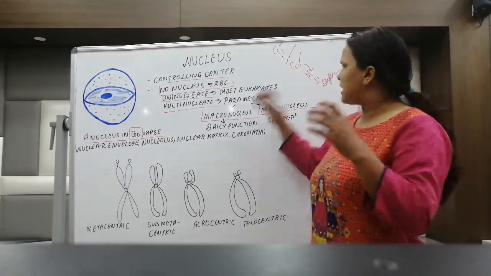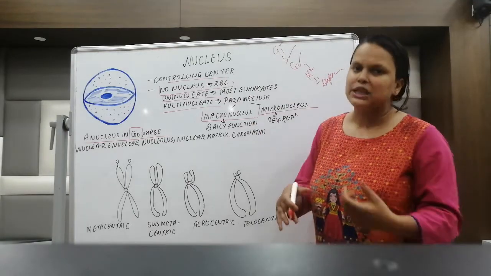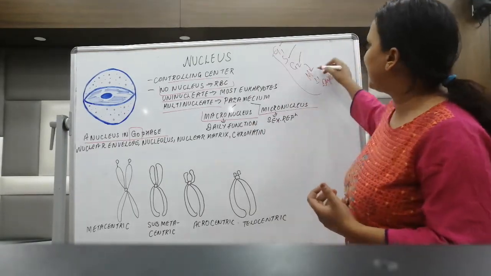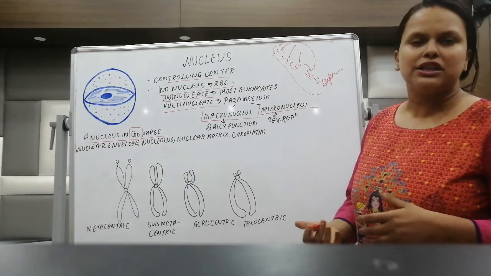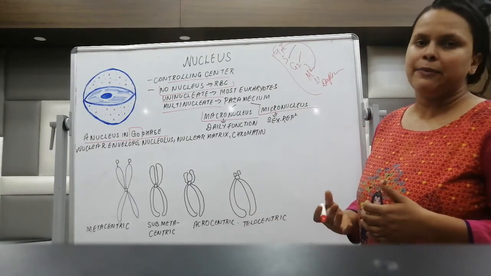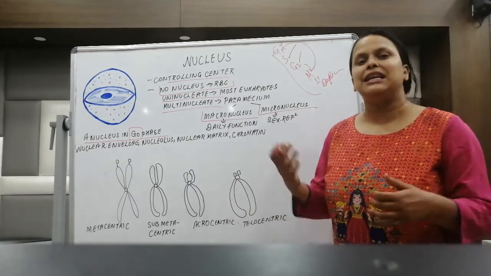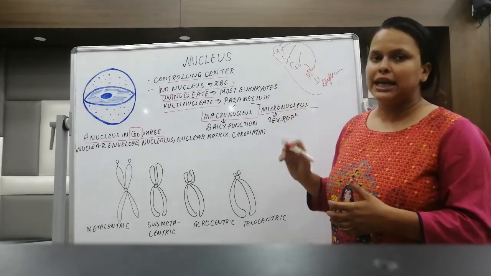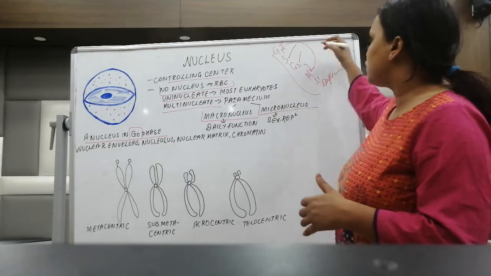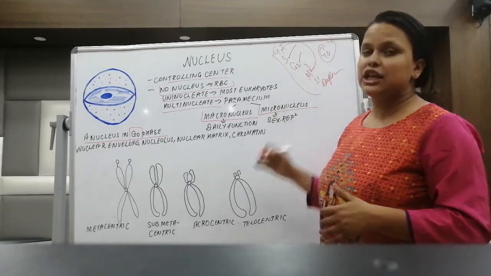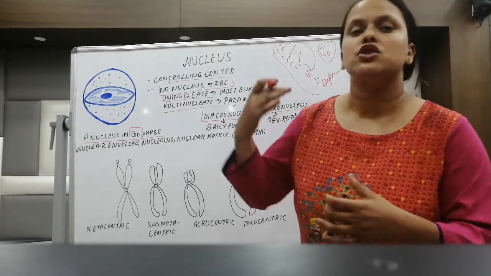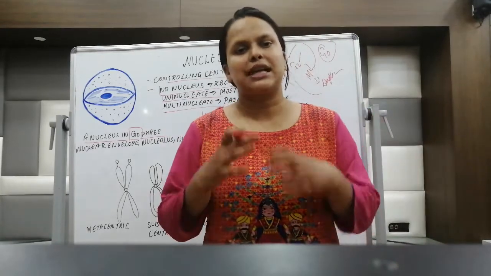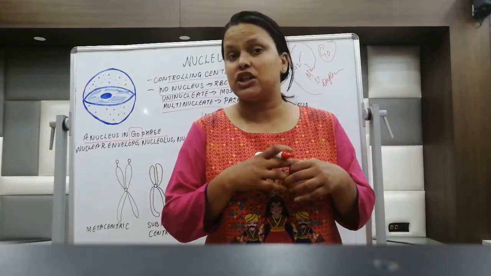Sometimes there are certain cells which do not enter this cycle. They do not enter into the G1 and M phases. For example, you can remember the skeletal cells and the nerve cells. They do not enter the cycle, so where do they reside? They reside in the G0 phase. When the cell is not dividing, it is resting in the G0 phase.